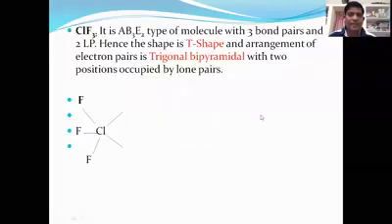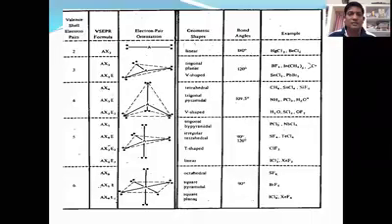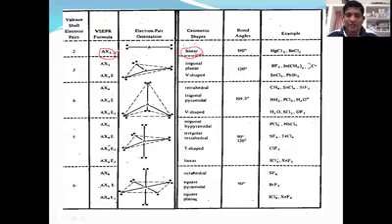Right. Coming back to the chart once, friends, you see the chart again. AX3, the actual shape should be linear because it doesn't contain any lone pair. Here there is no distortion. AX3, the best example is BF3, and here the bond angle is 120. There is also no change in the distortion. The shape will be trigonal planar. But you see this case.